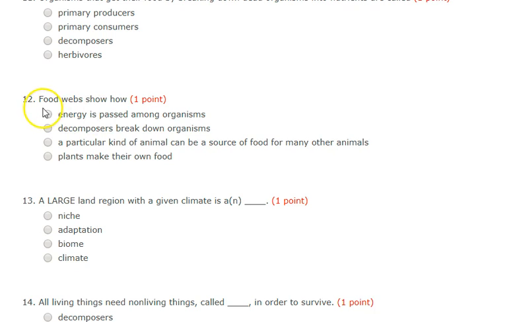Number 12. Food webs show how what? Is it how energy is passed among organisms? Decomposers break down organisms? A particular kind of animal can be a source of food for many other animals? Or plants make their own food?